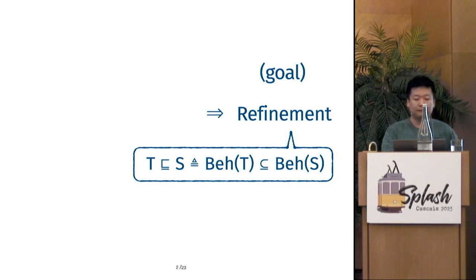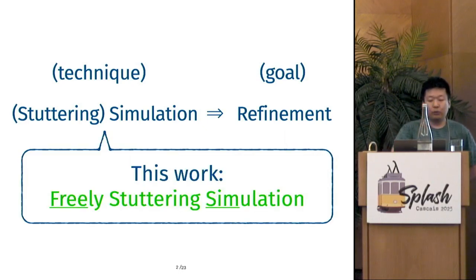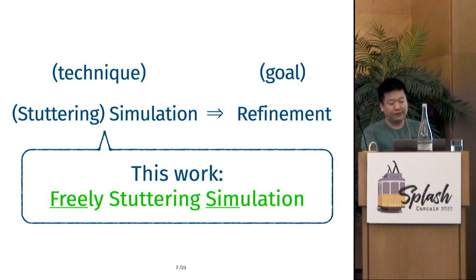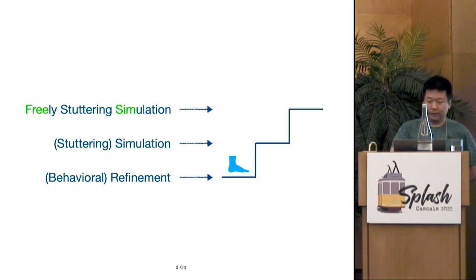One of the most common tools for proving refinements is the method of simulations, especially those more advanced versions of simulations called stuttering simulations. In this work, we propose a new stuttering simulation called freely-stuttering simulation, or FreeSim for short, that provides strictly better usability than all existing stuttering simulations. To see what FreeSim is, let us go step by step. I'll first explain refinement, stuttering simulation, and then explain FreeSim.